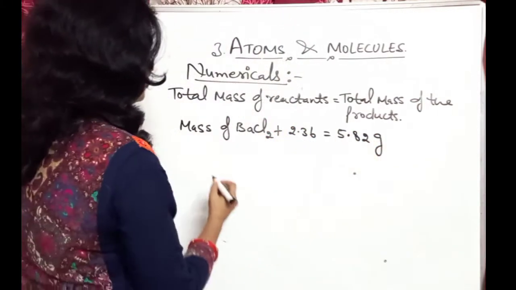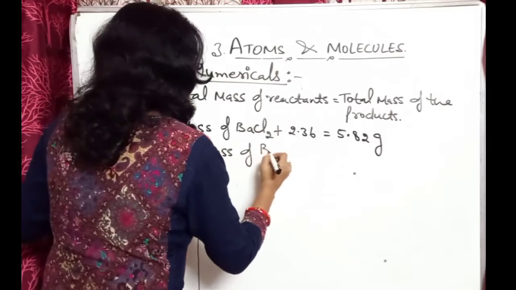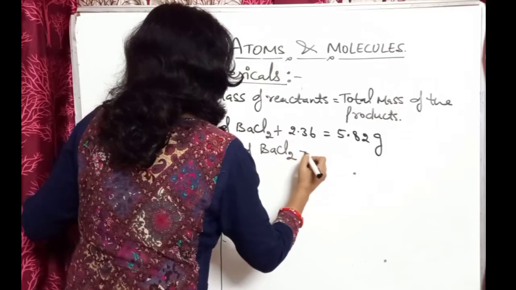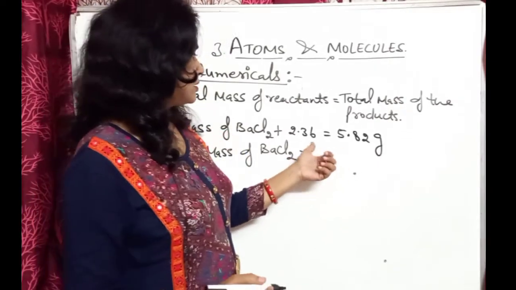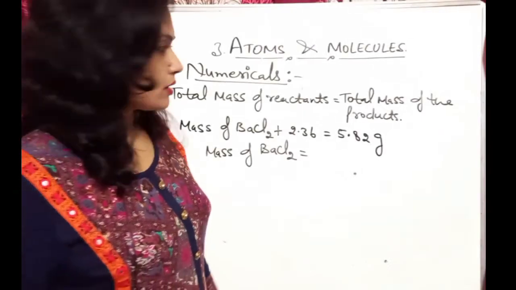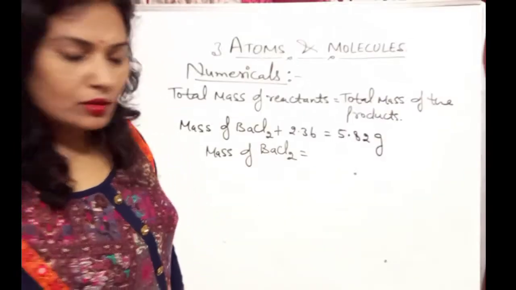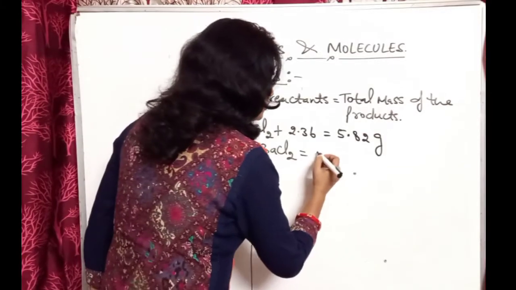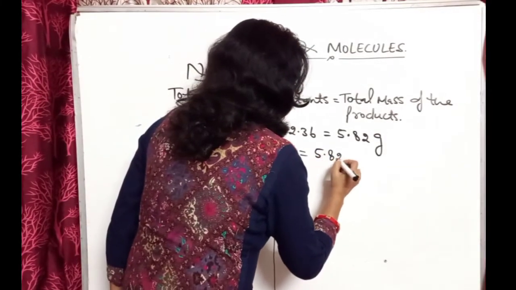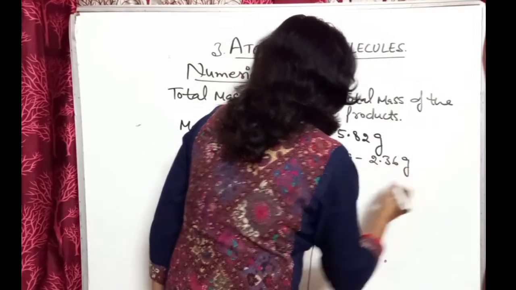Now mass of BaCl2 equals 5.82 gram minus 2.36 gram.